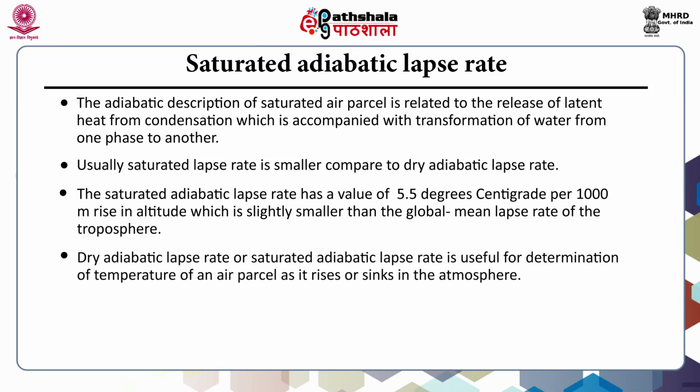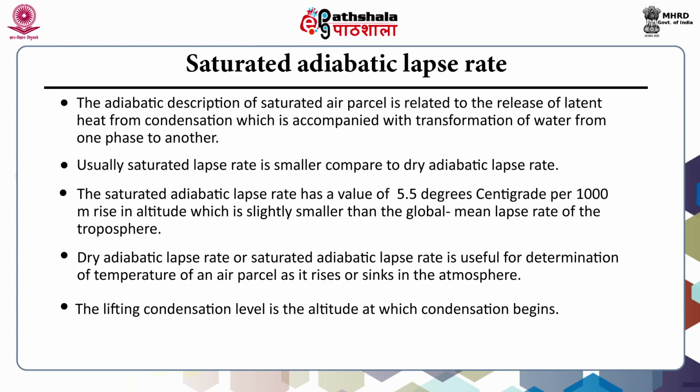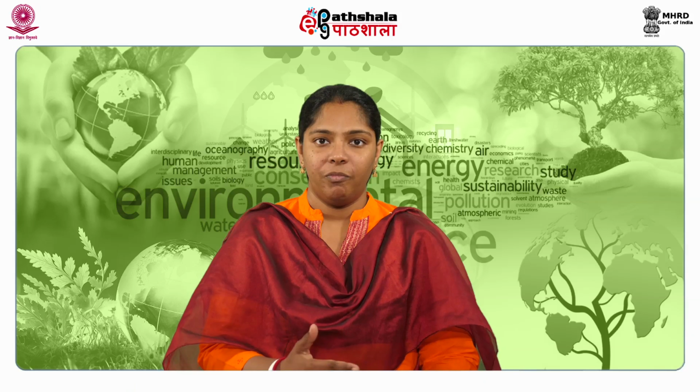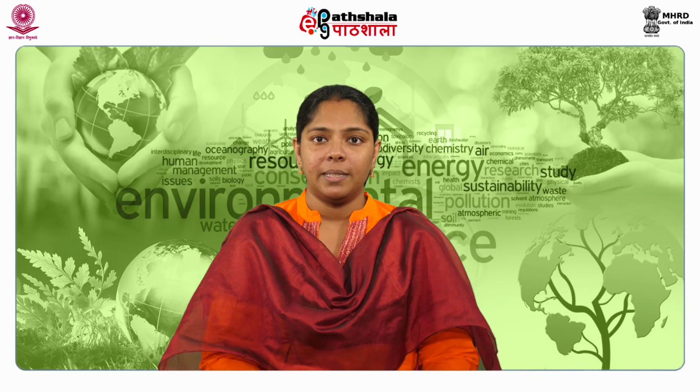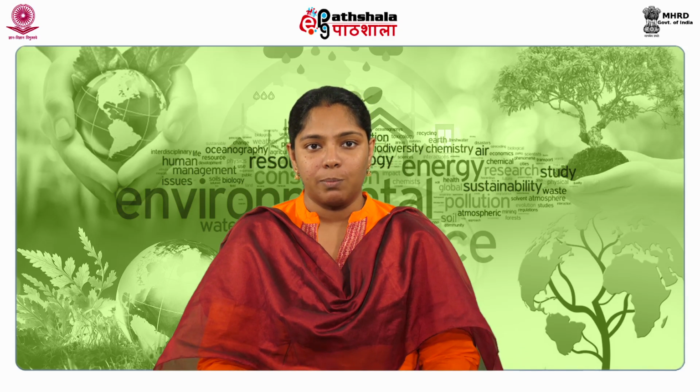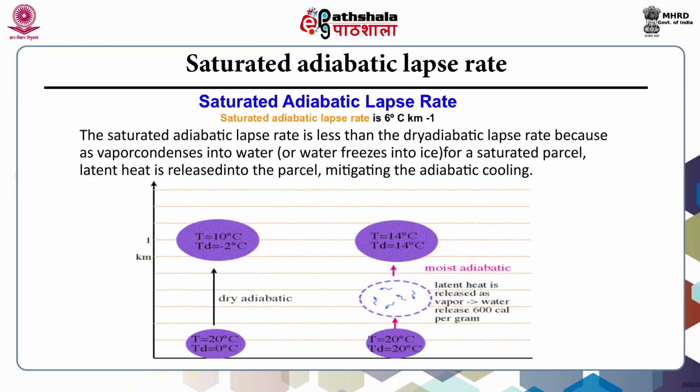The dry adiabatic lapse rate or saturated adiabatic lapse rate is useful for the determination of temperature of an air parcel as it rises or sinks in the atmosphere. The lifting condensation level is the altitude at which condensation begins. When it happens, two opposite reactions take place in the air simultaneously, resulting in cooling at a smaller rate than the dry adiabatic lapse rate. So you can see in this graph, the saturated adiabatic lapse rate is less than the dry adiabatic lapse rate, because as vapor condenses into water or the water freezes into ice for a saturated parcel, the latent heat is released into the parcel, mitigating the adiabatic cooling.